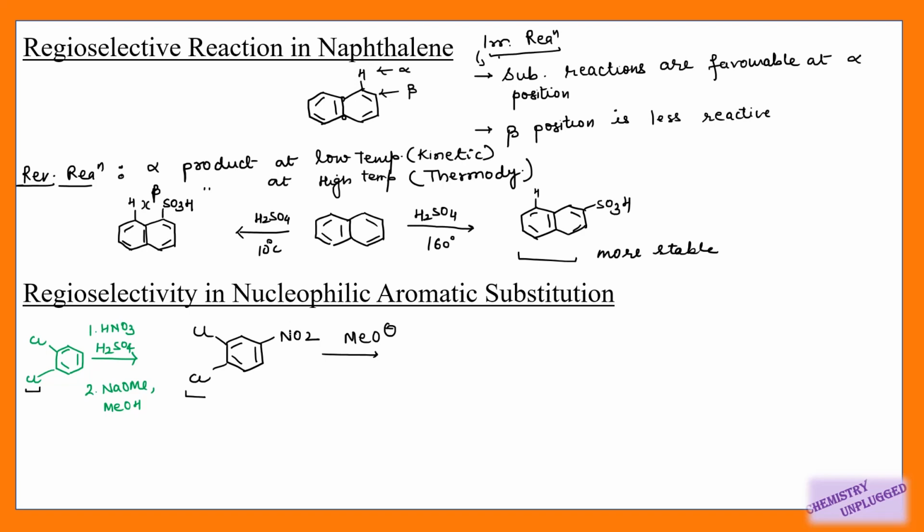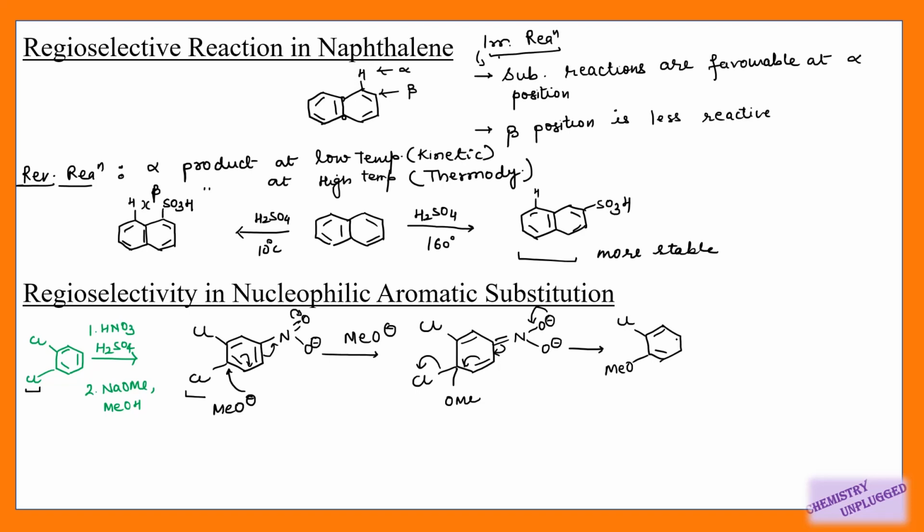So if we are attacking this methoxide on this carbon, then this bond will shift here, this will shift here, and this will shift here. So we will get a structure like this, right? And when it comes back, it will remove this Cl. So this is about the regioselectivity, meaning at which position this nucleophile can attach, right?